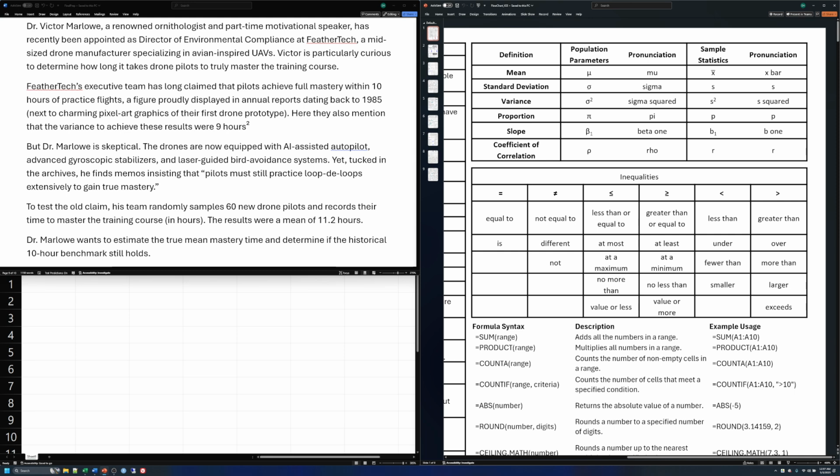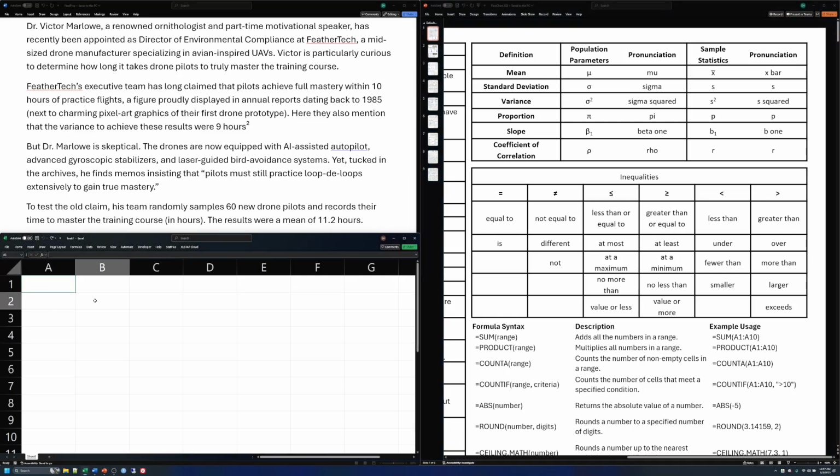Look, the standard deviation is sigma, and variance is sigma squared. Or if we're looking at sample statistics, the standard deviation is S, and the variance is S squared. So if we know the variance, we can get the standard deviation by taking the square root of the variance. It looks like we actually have a variance, and it looks like this came from historical records. It wasn't talking about a sample that they were taking. This was something that was being provided to us. So we know that the variance is 9 hours.